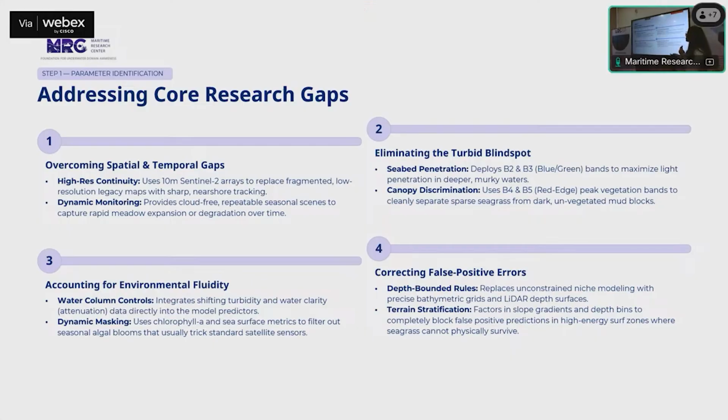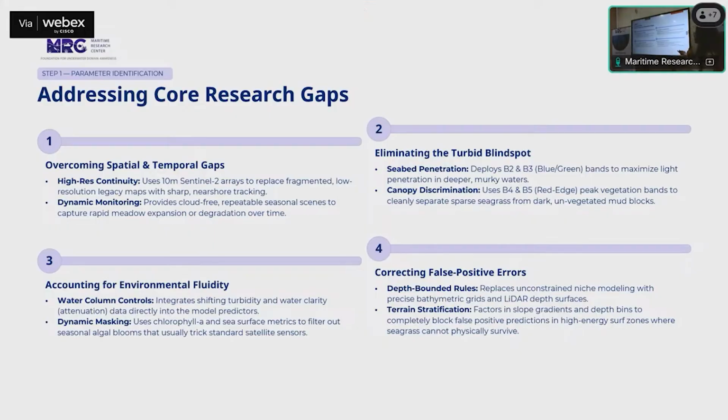The first is the spatial and temporal gaps. So I've used 10-meter spatial resolution for Sentinel data. I have identified those bands which are required for the signaling, that is B2, B3, and B4. That is basically on different colors like blue, green, and red. The second is eliminating the blind spot. I've also used B4 and B5 because when the color red is used in Sentinel mapping, the reflectance is really bad.